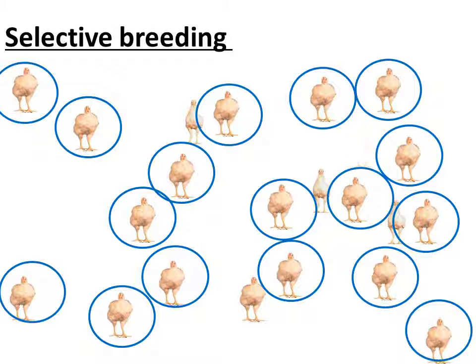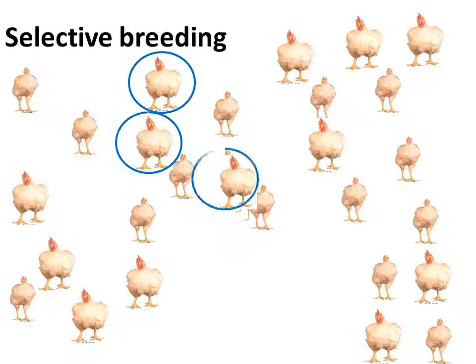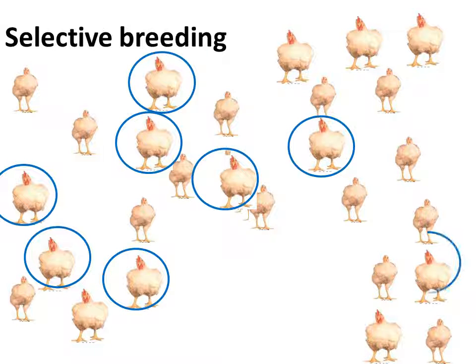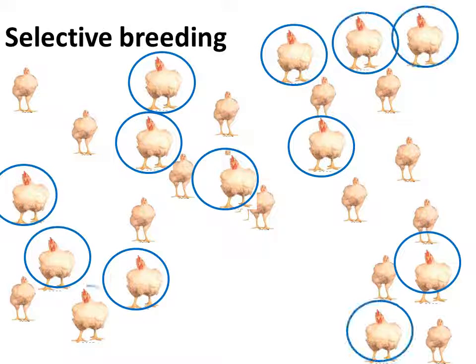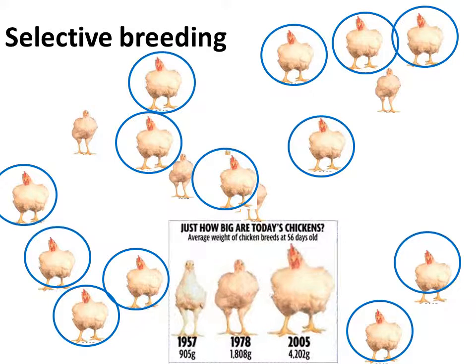Then slowly they discover, hey, a bigger size chicken is produced. So they will choose the bigger size one and let them breed and lay eggs, and hopefully the next generation will be the same size as them. This is what happened in the past, in 1957, 1978, 2005. By selective breeding, they got these changes in the size of the chicken.